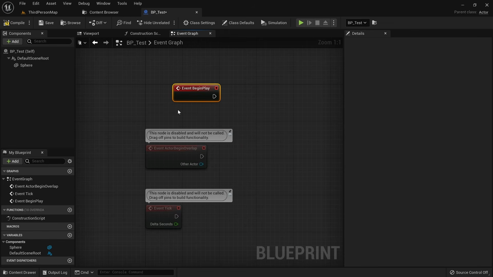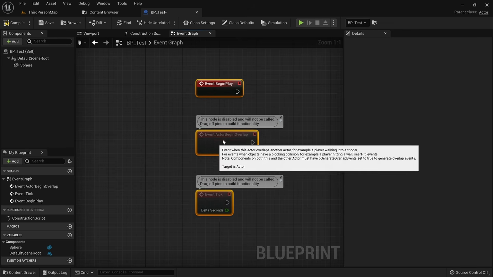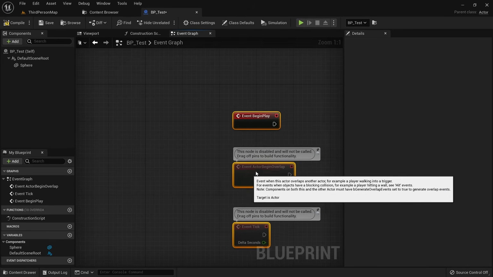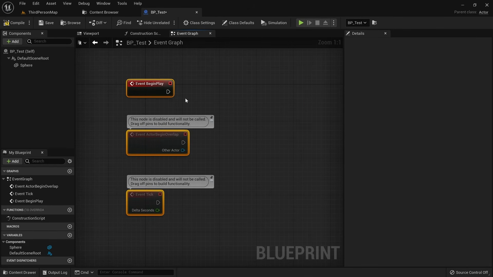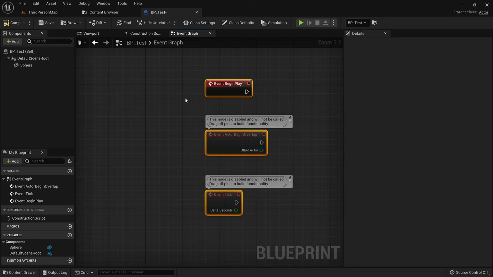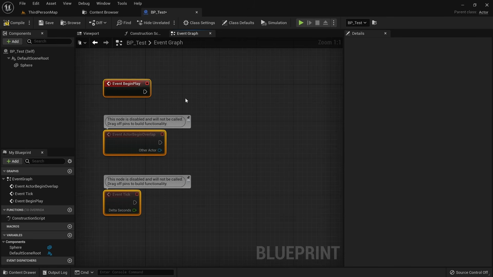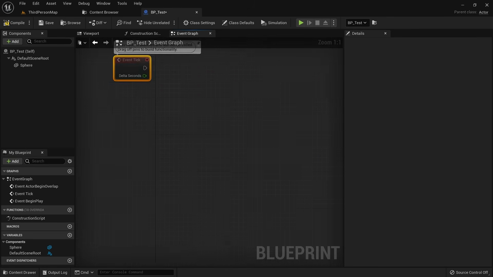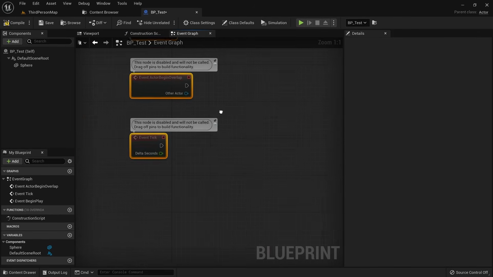When you hover over a node, you will see the move cursor. If you left click, you can grab the node and drag it to another position. You can also do this with multiple nodes selected at once. And you can even use the arrow keys on your keyboard to move nodes around. You can right click and drag to move the visible area of the event graph.